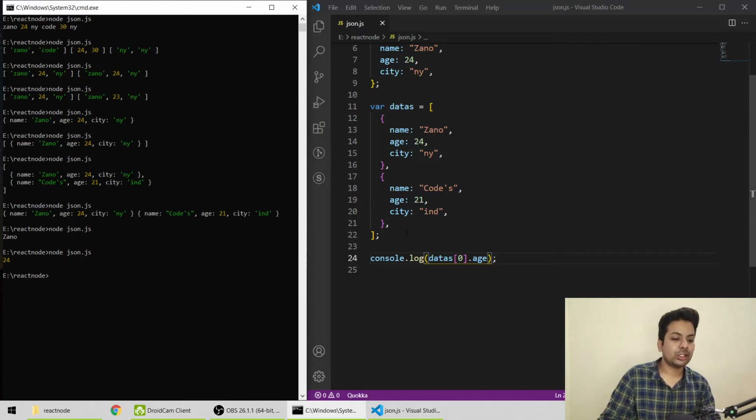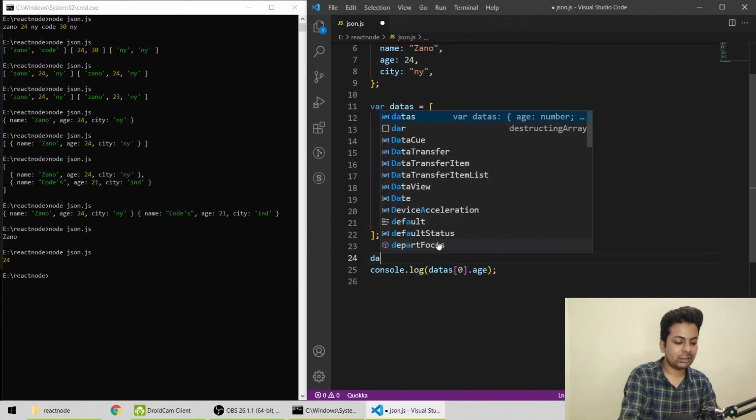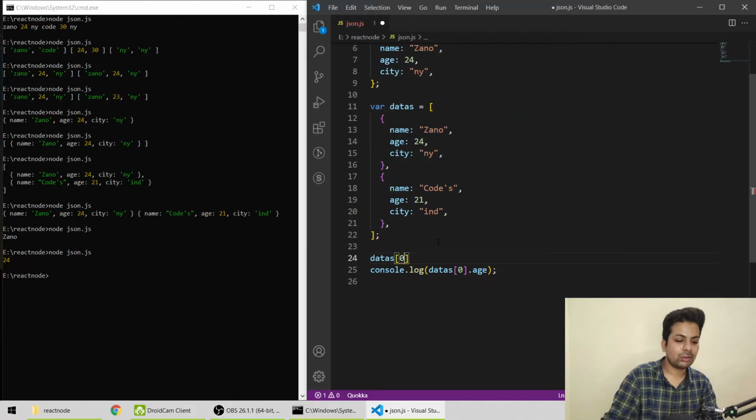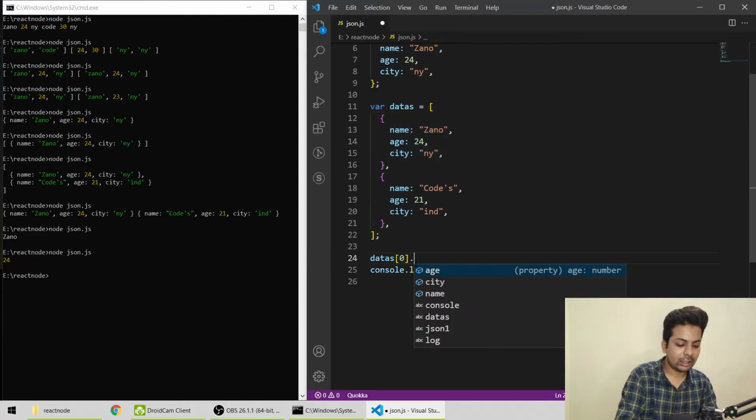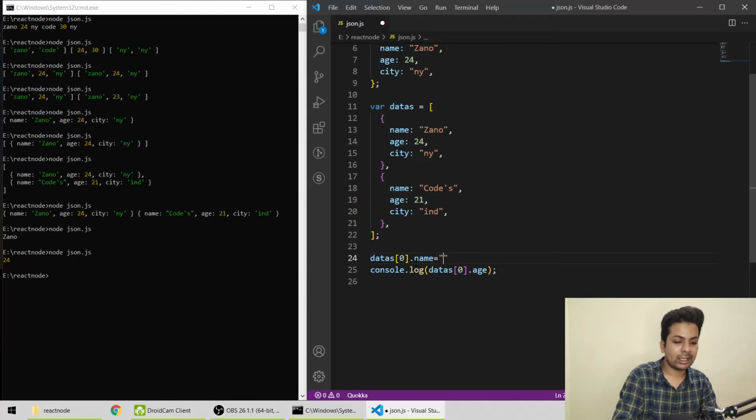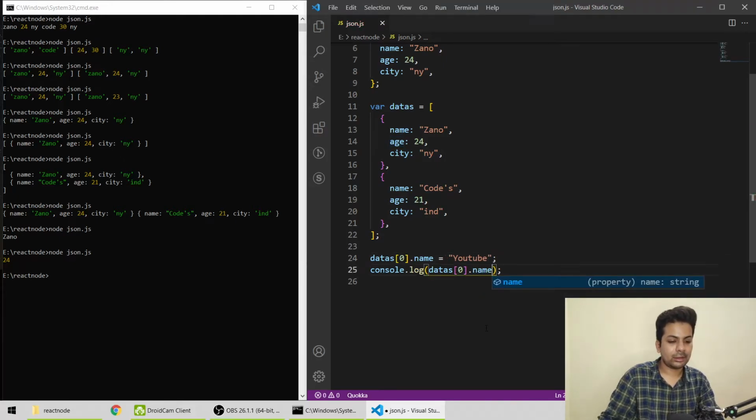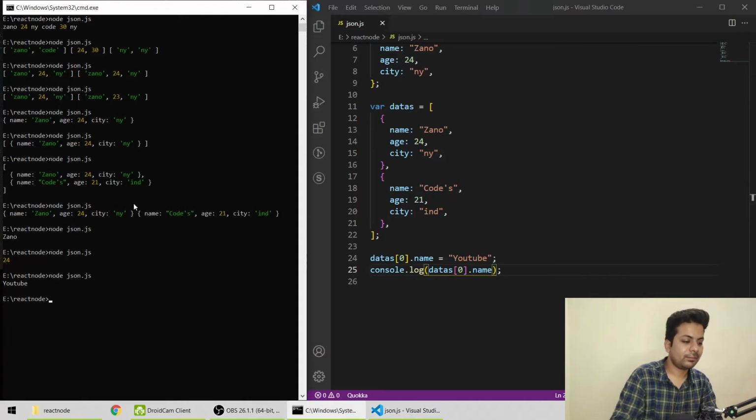Then the next question might be, how do we change their values? Changing values is very easy. We'll do datas 0, 0 is the first index, dot name. I want to change the name and make it YouTube. Just make it equal to that and save it. And here I'll print his name. And if I run it, it says YouTube. So this is the way we can change their names or whatever things.